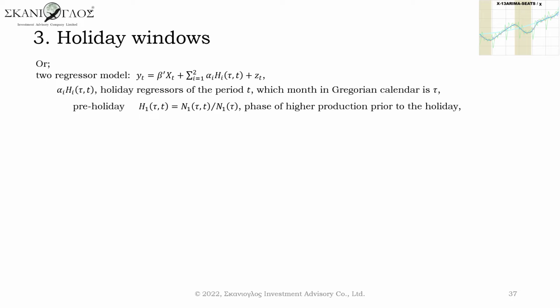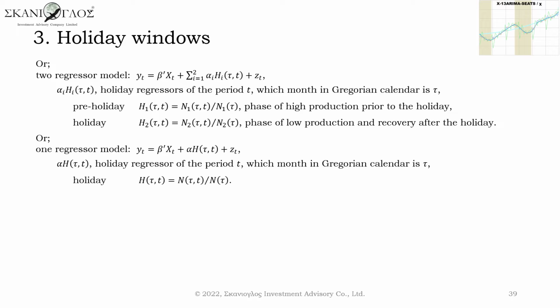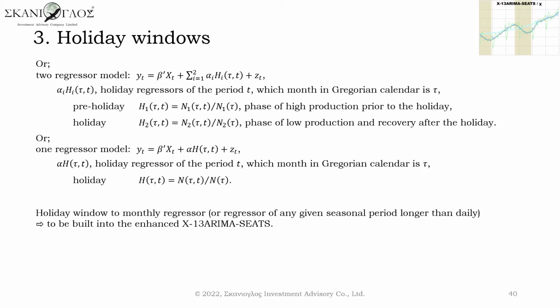Also, a 2 regressor model can be applicable. The first of 2 regressors is for pre-holiday, the phase of higher production prior to the holiday. The second is for holiday, the phase of low production and recovery after the holiday. Of course, a 1 regressor model may be applicable. Then, the holiday window would be changed to a holiday regressor by the program.